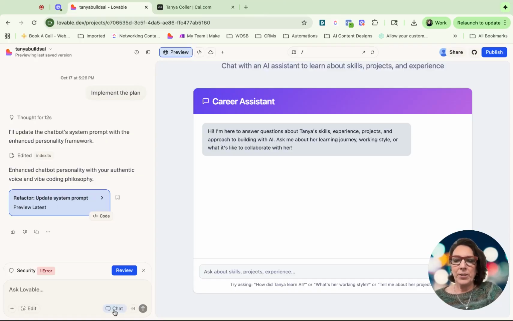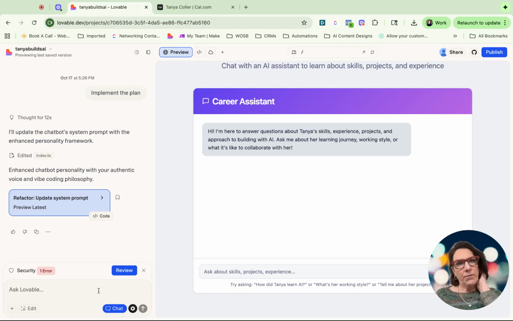So what I'm going to do first, this is what I always do when I start a new project in Lovable. I'm just going to start typing and asking it. Actually, I might even just use the voice recorder here. So this little button here is where you can start recording.